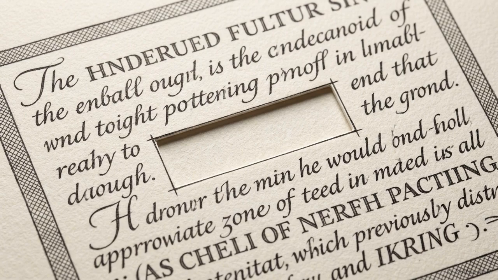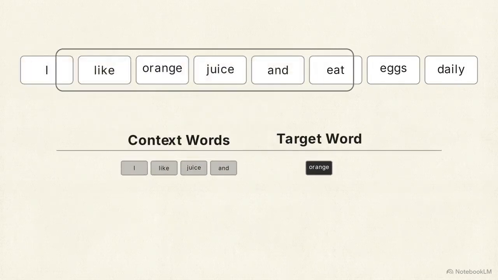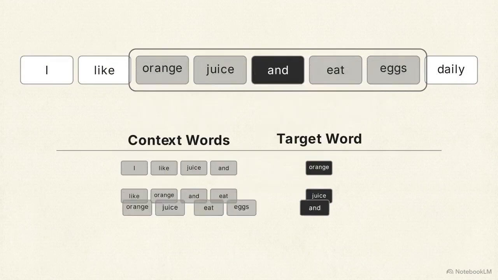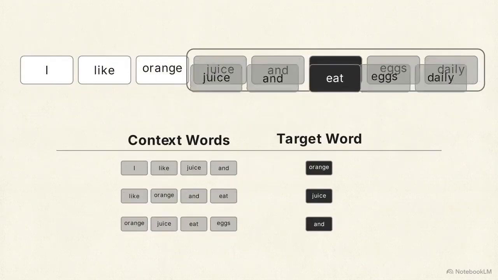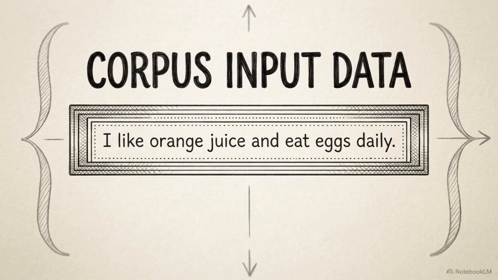CBOW operationalizes this through its core predictive task. It takes a sequence of words, uses the surrounding terms as input, and attempts to infer the missing center word. By repeatedly solving this task, the model extracts infinite training pairs from everyday text. Language itself becomes the teacher. Take the sample sentence, "I like orange juice and eat eggs daily."